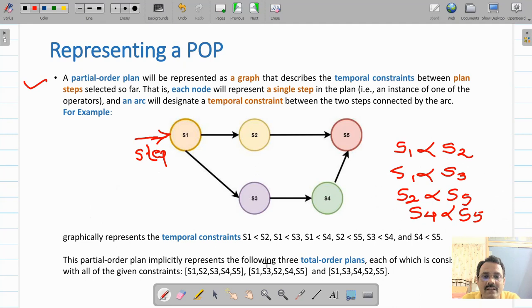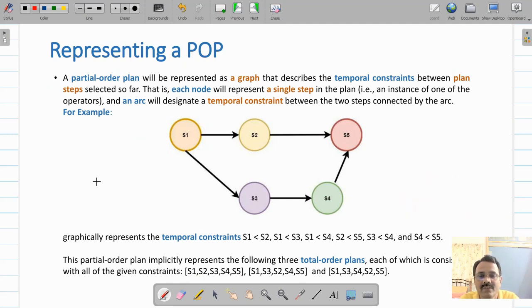This partial order plan represents the following 3 total order plans. For example, first execute step S1, then S2, then S3, then S4, then S5. This is the first plan. Second way of executing the same plan is, you first execute S1, then execute S3, then S2, then S4, then S5.